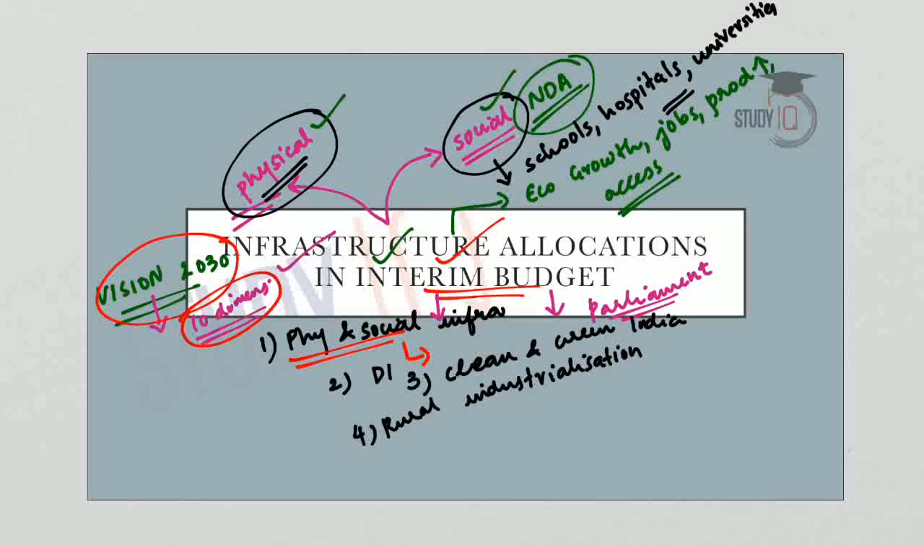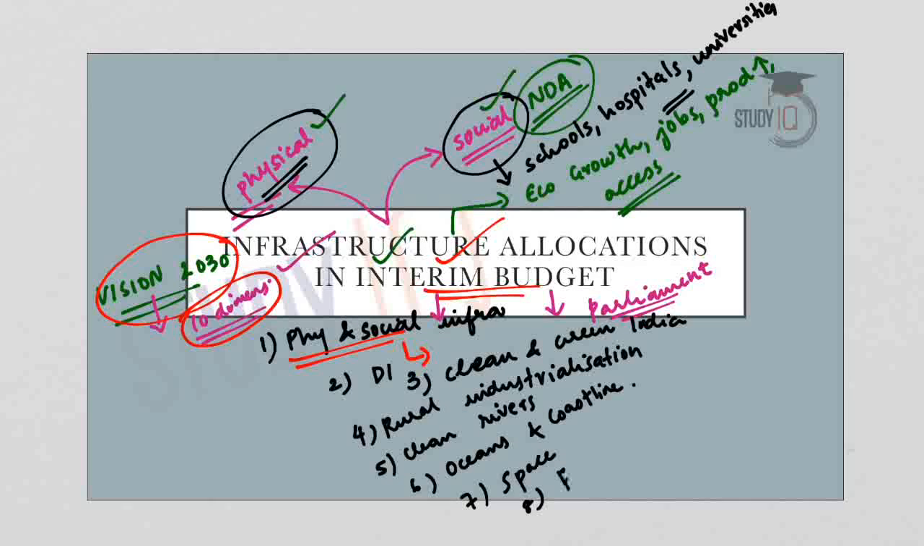The fifth one is clean rivers. The sixth one is oceans and coastline. Seventh one is space. The eighth one is self-sufficiency in food production. Ninth one, health. And the 10th one is minimum government and maximum governance. So these are the 10 dimensions or 10 focus areas under the Vision 2030 document.